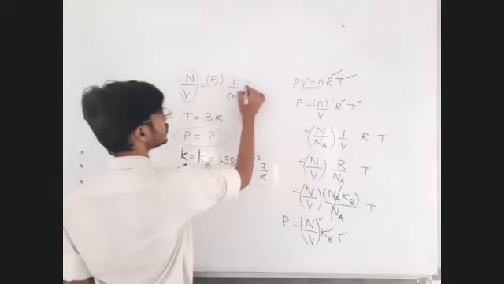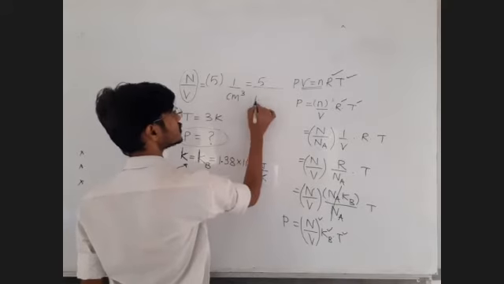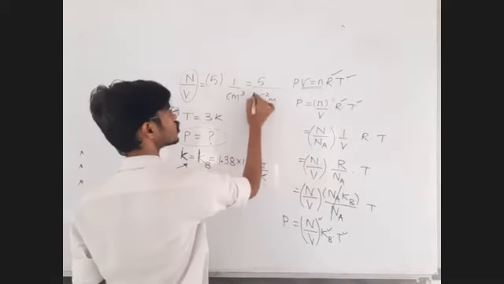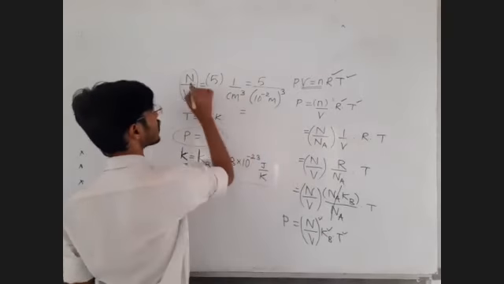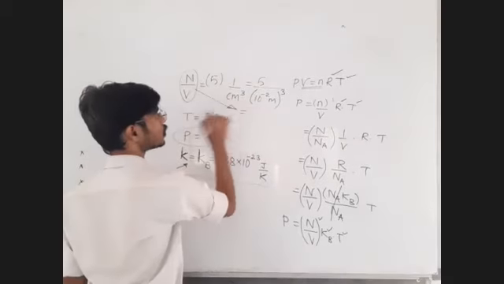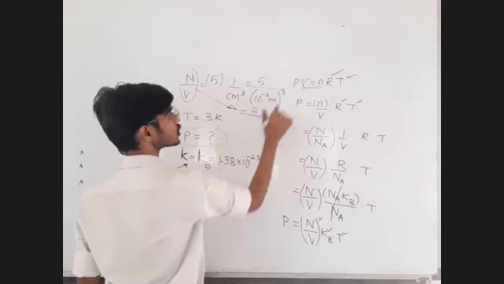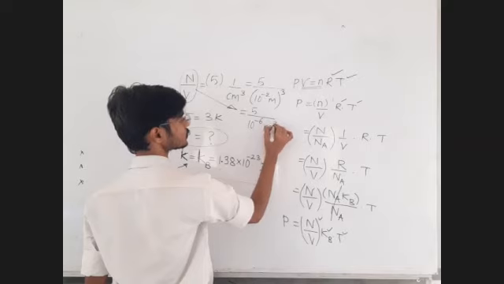So what shall we do is this. We have to write this phi as it is. Now centimeter means 10 raised to minus 2 meter, and its cube is to be made. So the final answer for number of molecules per unit volume will be what? Phi will be as it is. Index of index is multiplication of index. So 10 raised to minus 6, this meter cube as it is.